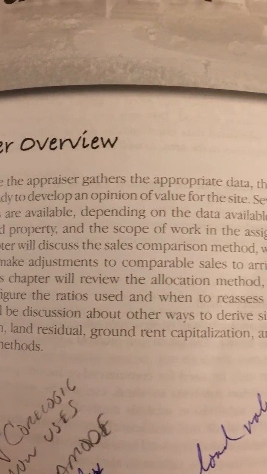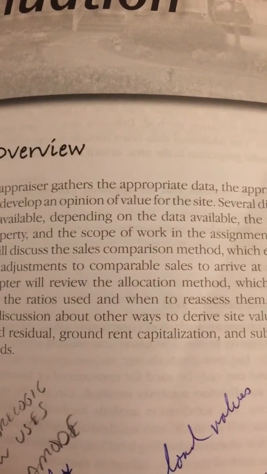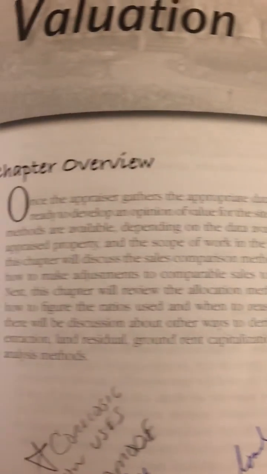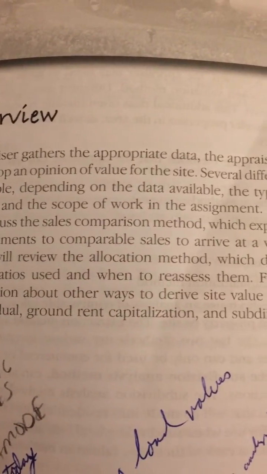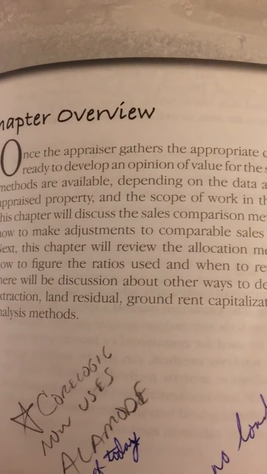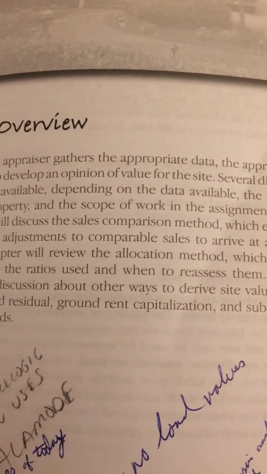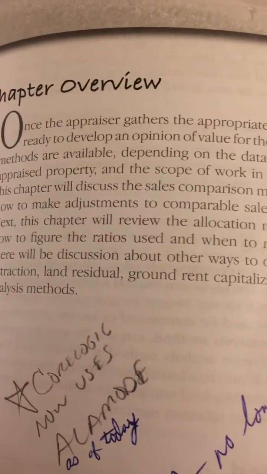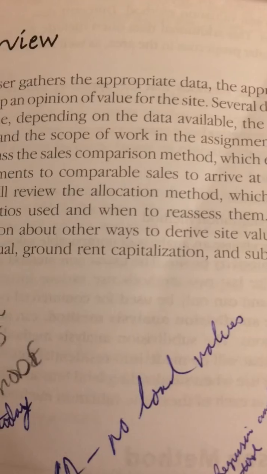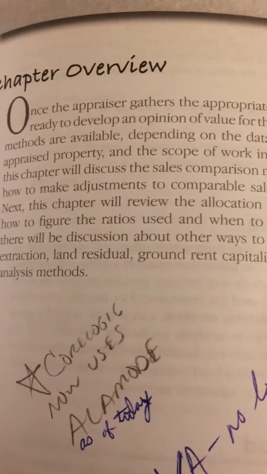First, this chapter will discuss the sales comparison method, which explains how to make adjustments to comparable sales to arrive at a value. Next, this chapter will review the allocation method, which details how to figure the ratios used and when to reassess them. Finally, there will be a discussion about other ways to derive site value using extraction, land residual, ground rent capitalization, and subdivision analysis methods.